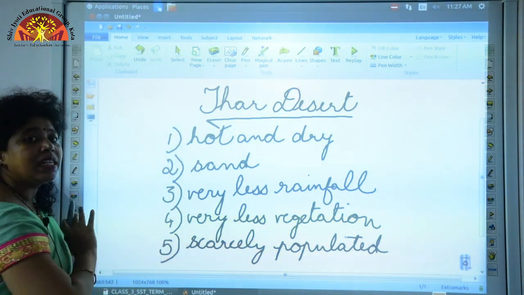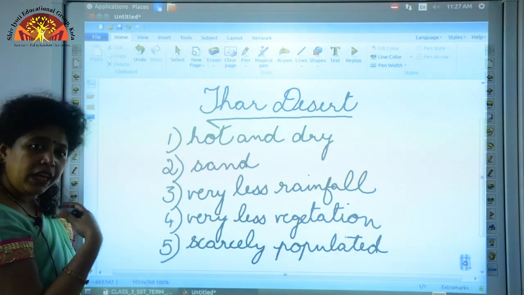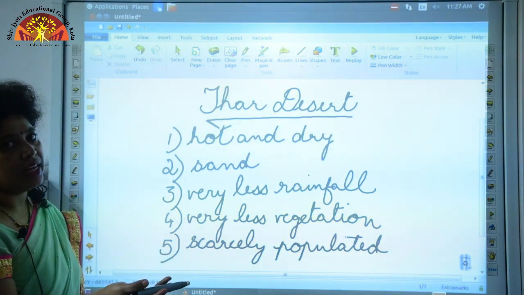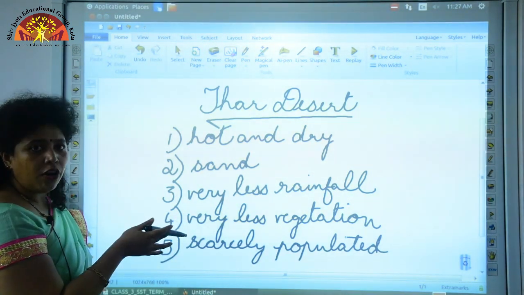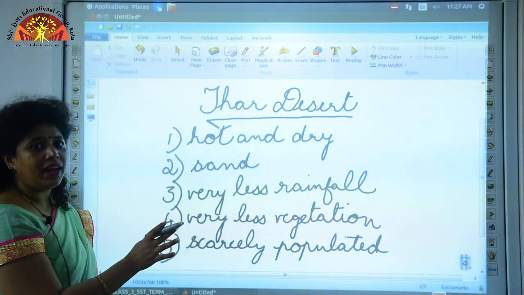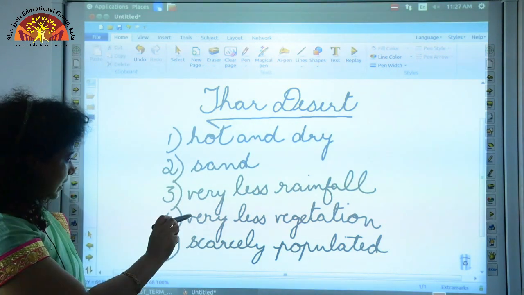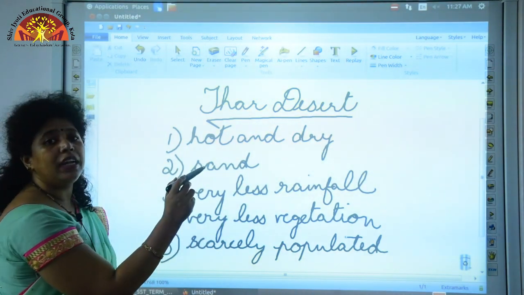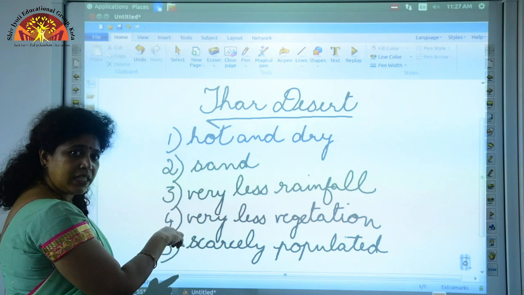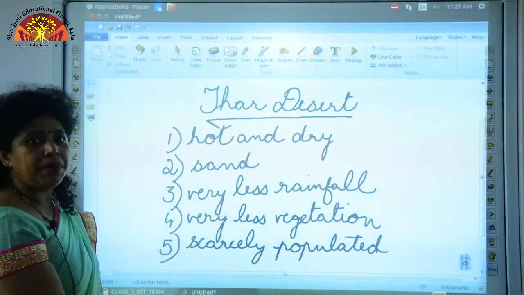The weather is extreme here, it is either very hot or it is cold. That is, in summer it is very hot and dry, and in winters it is cold. The whole area is covered by sand, you have very less rainfall, and because of very less rainfall you do not have much plants there.